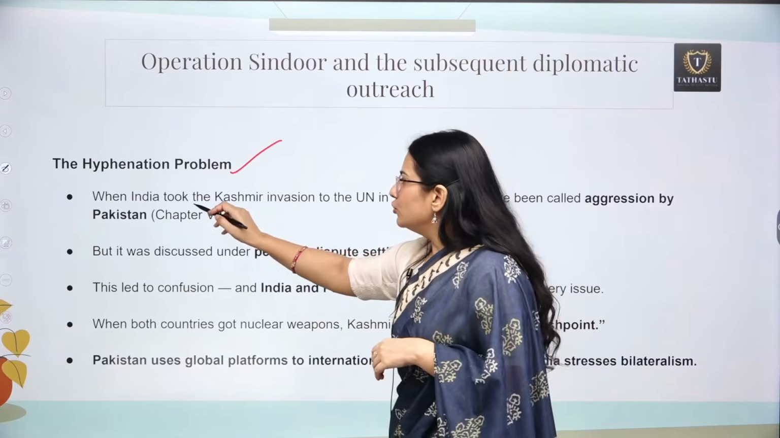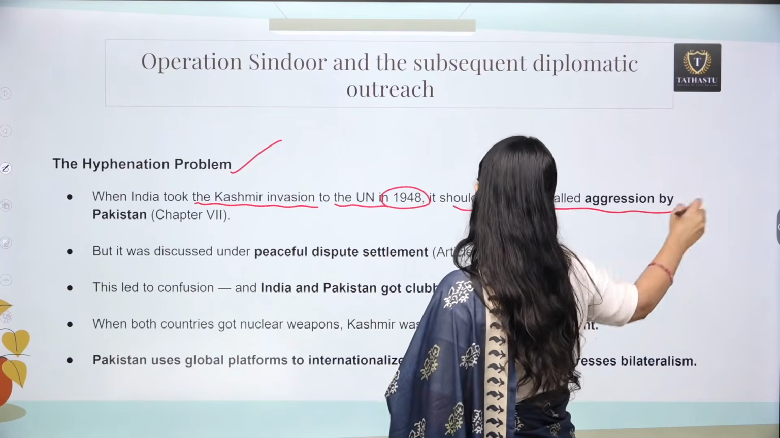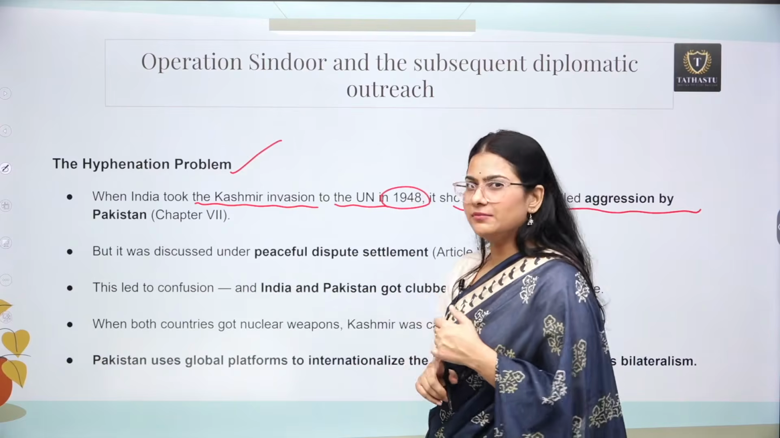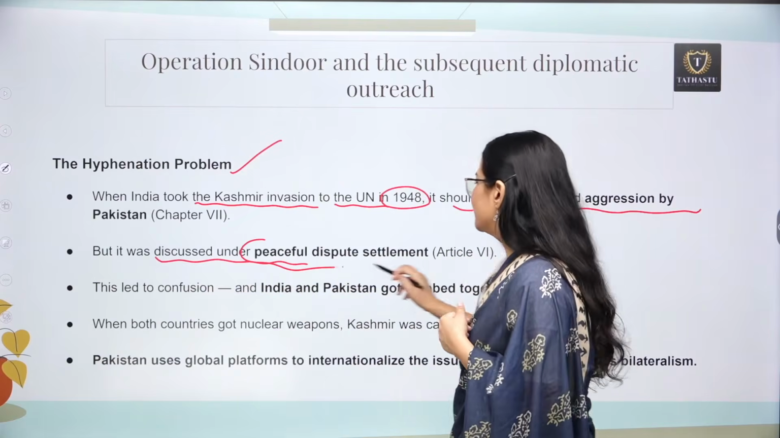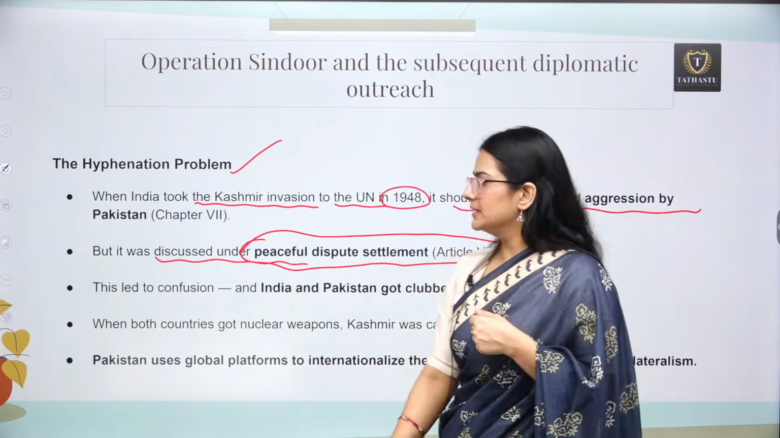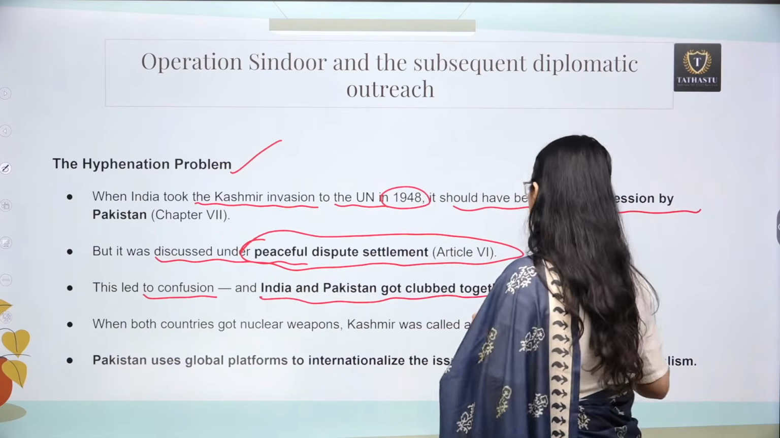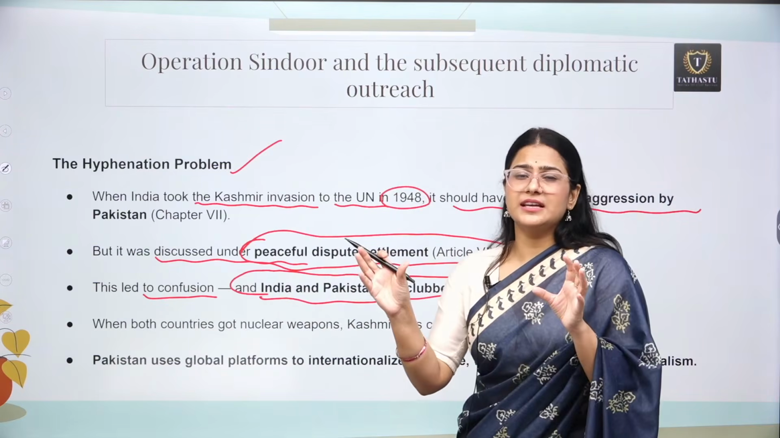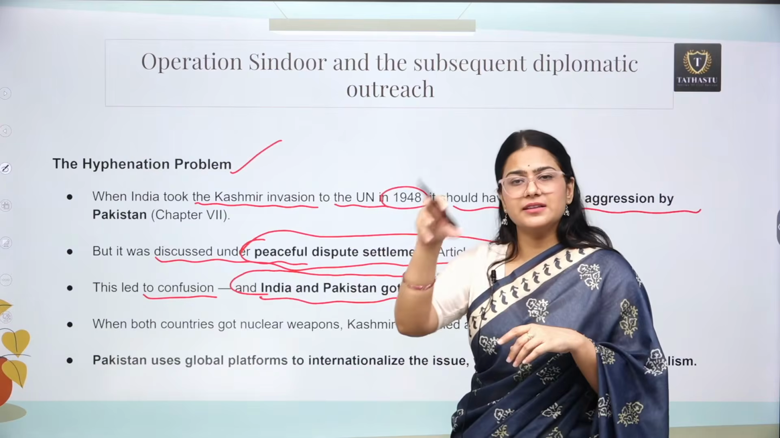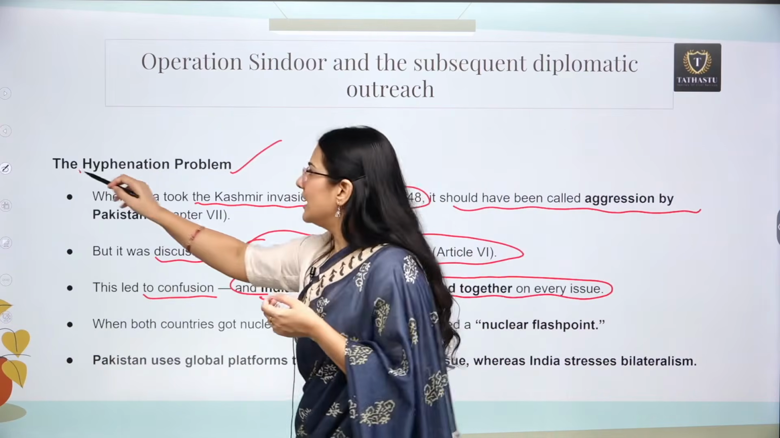When India took the Kashmir invasion to the United Nations in 1948, it should have been called aggression by Pakistan, but it was not so. It was discussed under peaceful dispute settlement under Article 6. This led to the confusion that India and Pakistan got clubbed together on each and every issue. Whenever there was India, Pakistan was there. Whenever there was Pakistan, India was there. So there was this problem of hyphenation.